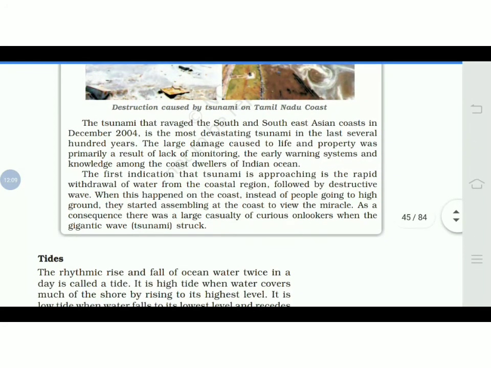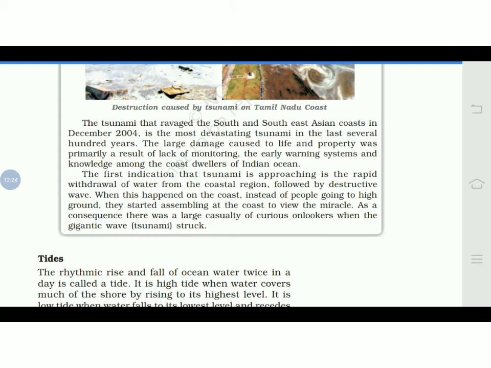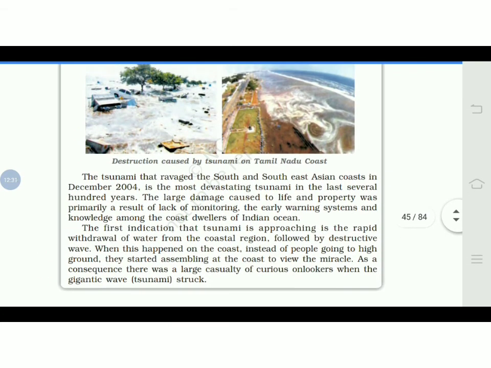The tsunami that ravaged the South and Southeast Asia coast in December 2004 is the most devastating tsunami in the last several hundred years. The large damage caused to life and property was primarily a result of lack of monitoring, because in general, we were not an earthquake prone area, or we do not have that much seismic activity in the Indian Ocean, so there was a lack of monitoring.